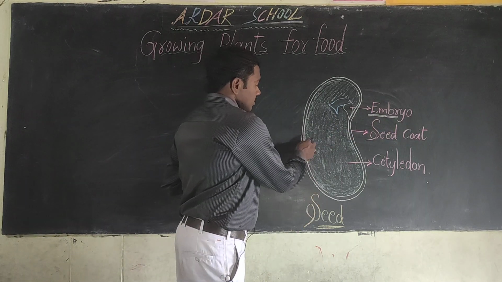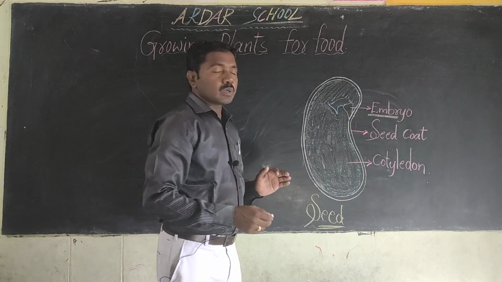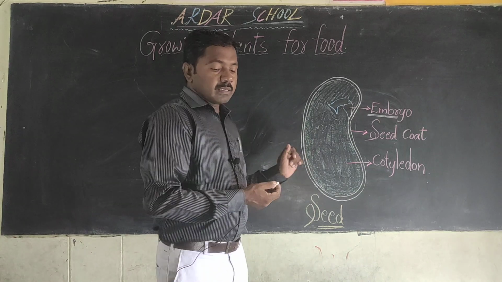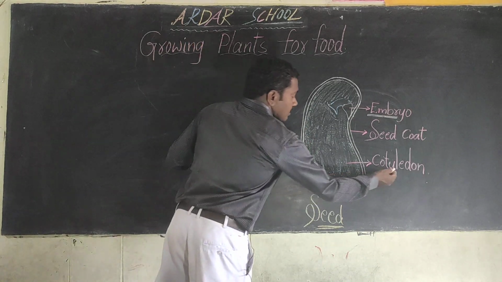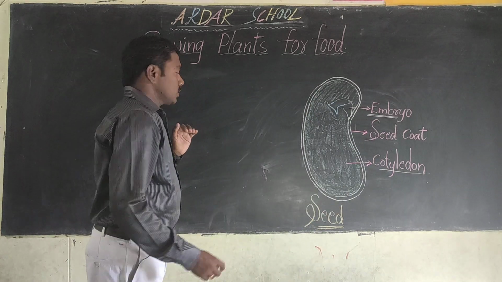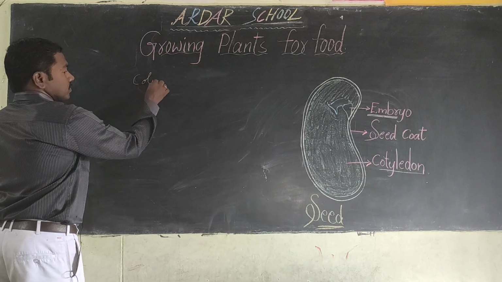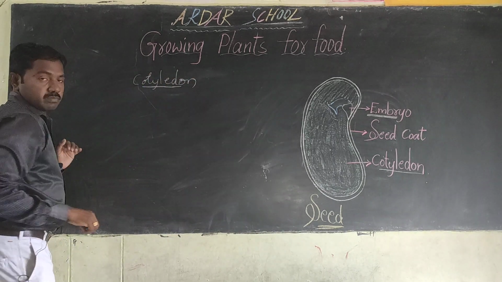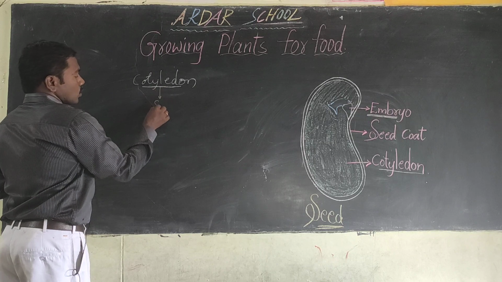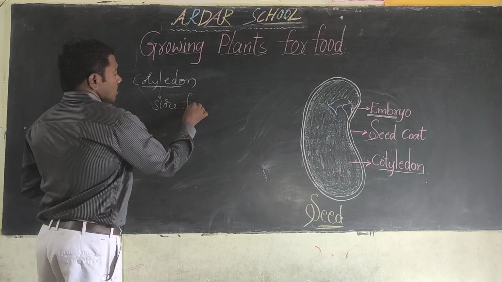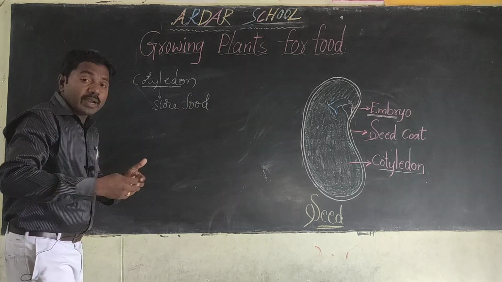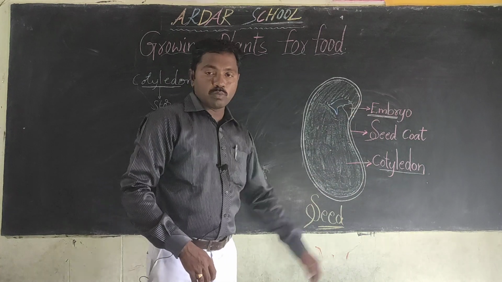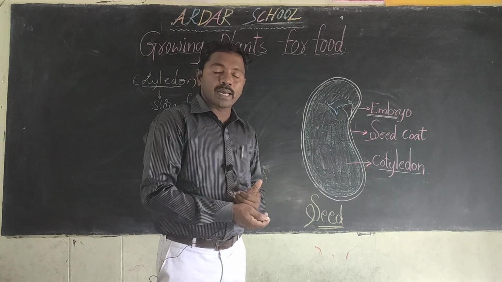At the same time, this part is called the cotyledons. So children, what is the main function of the cotyledon? It can store food and provide the food to the baby plant or embryo for its development.